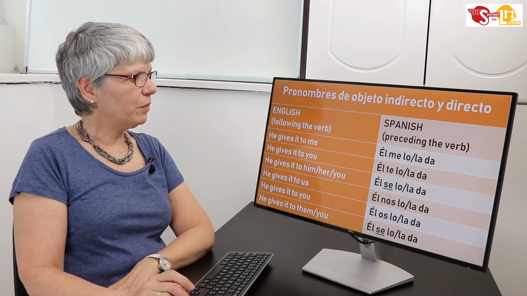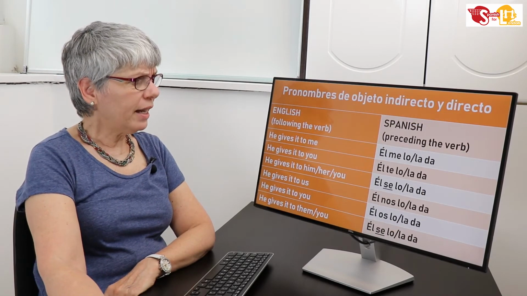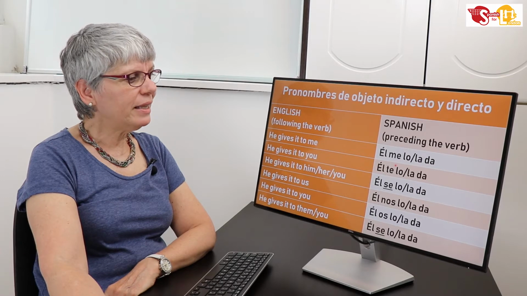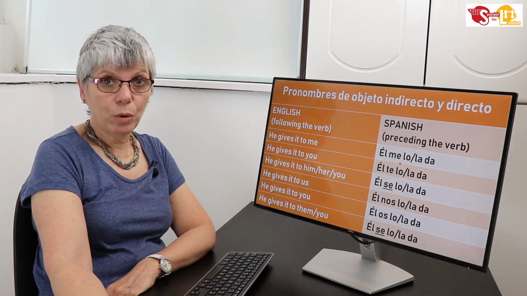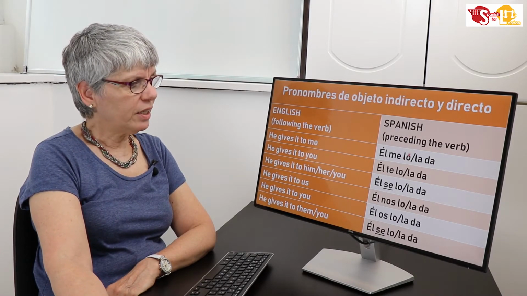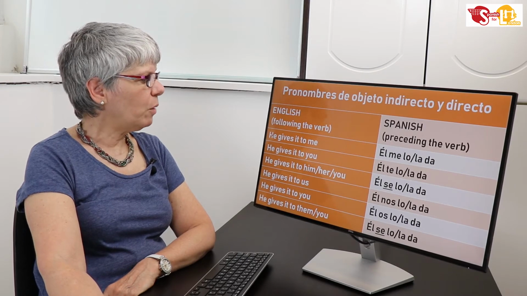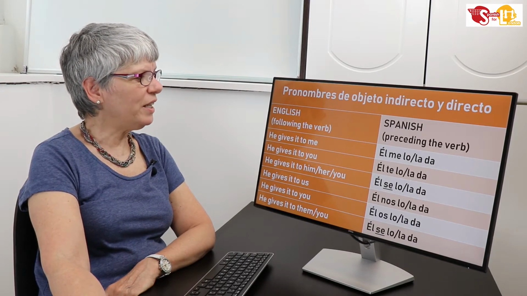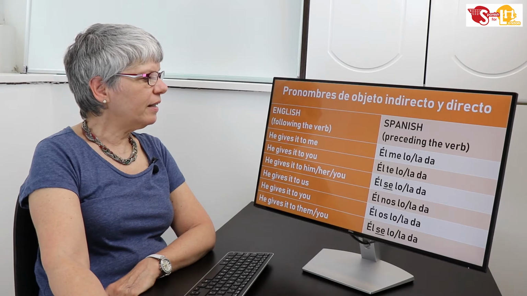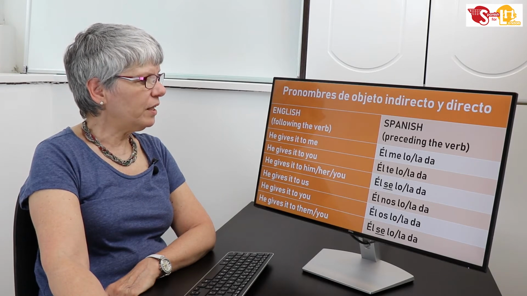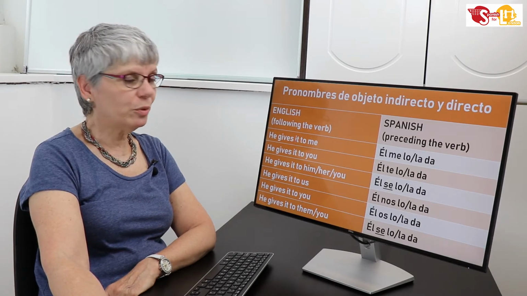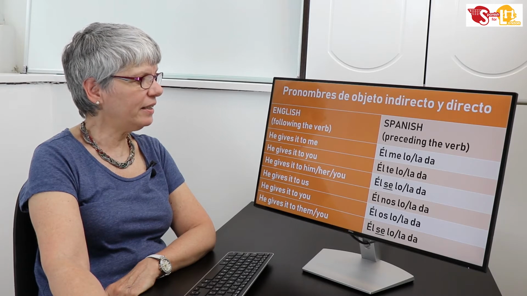Let's continue. Now you know that me, te, le, nos, os, les are the pronouns for the indirect object. But what happens when I want to say he gives it to me? Here I have the direct object and here I have the indirect object.